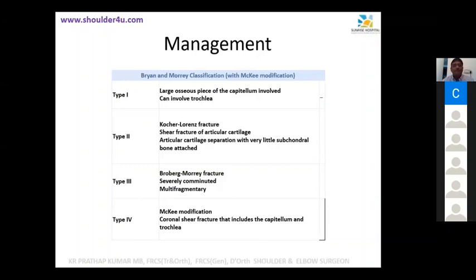But type 2 and 3, type 2 is called a Kocher-Lorenz fracture. You've got a small area of cartilage. It's more of a cartilaginous injury. So either you can shave it off, or you can put an anchor and suture it back. And type 3 is a real menace with multiple fragments. We don't know what to do. And if it's mechanically blocking it, we need to take it out.